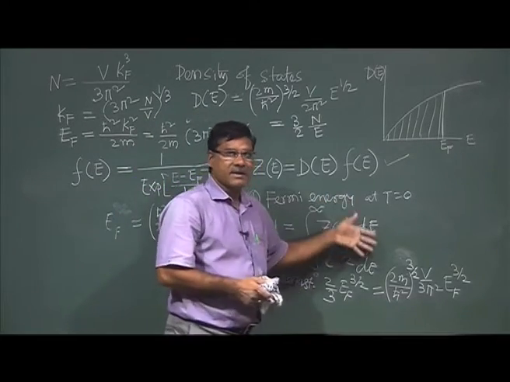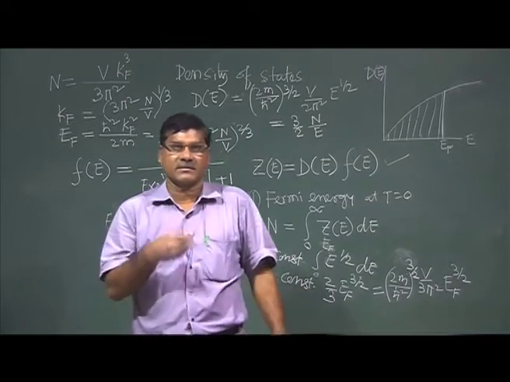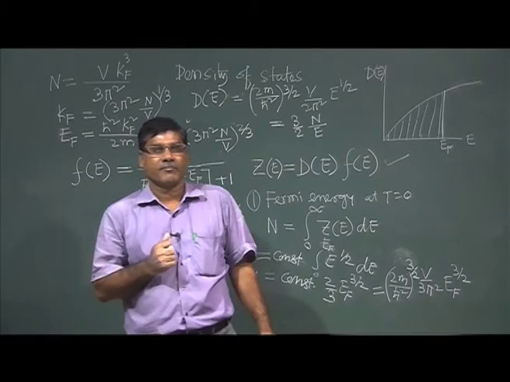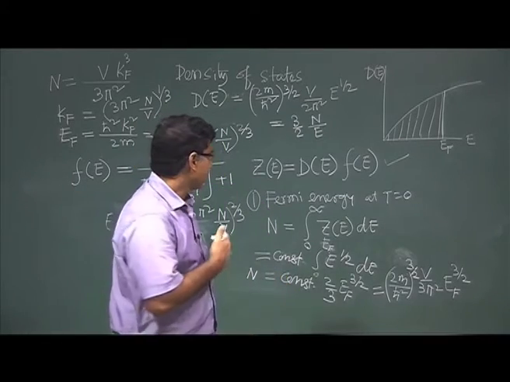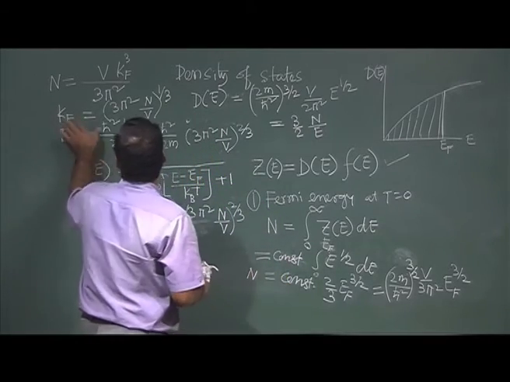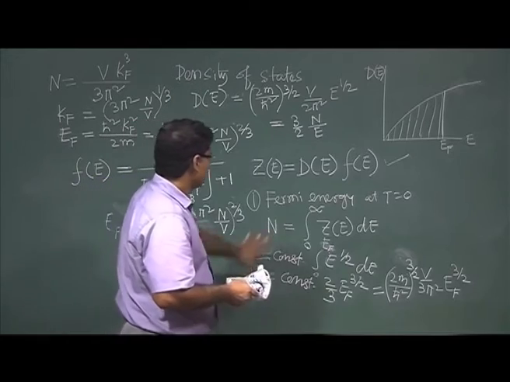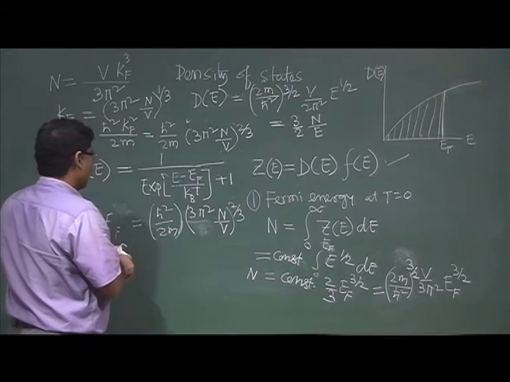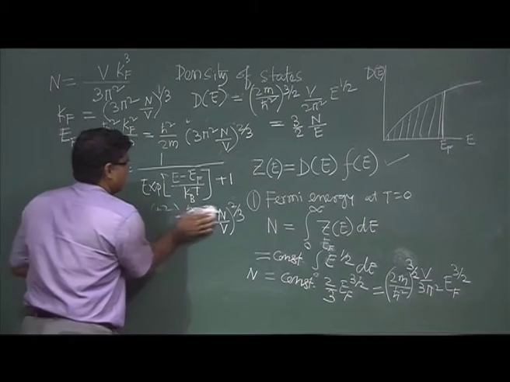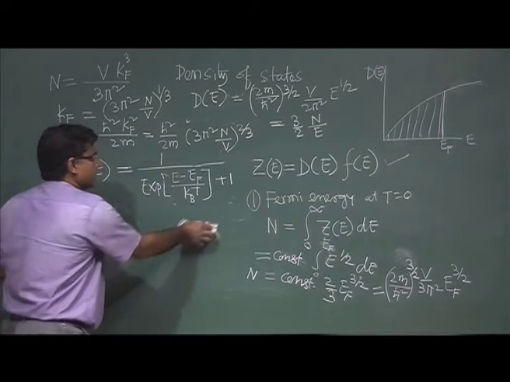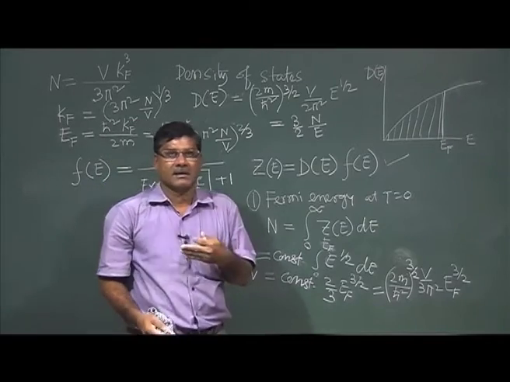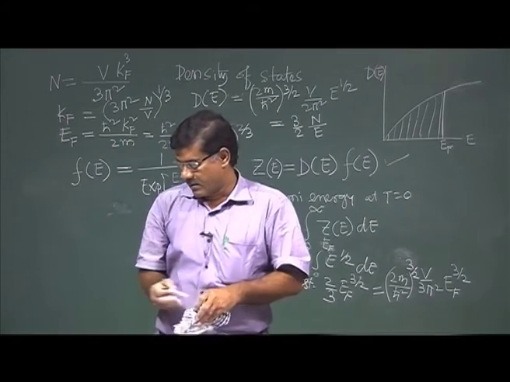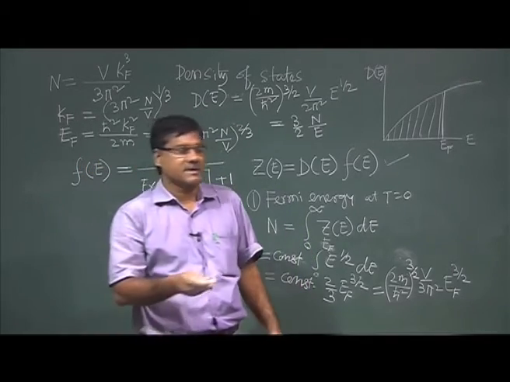Density of states is a very general method, and one can calculate everything from the density of states. This is one example. Another example: I am doing the simplest case just to make you familiar with how to use the density of states.